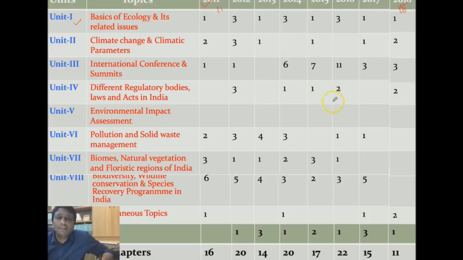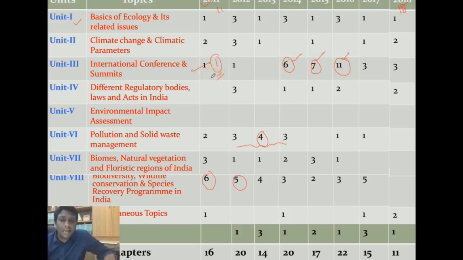Just tell me, guys, where have the maximum number of questions come in these various units? You will get the maximum number of questions here. Later on you will get a smaller number of questions here, and here, and here, even here. So just see, guys, where there is the maximum number of questions in your paper. The maximum number of questions is here. So this means this is the most important chapter in your paper.